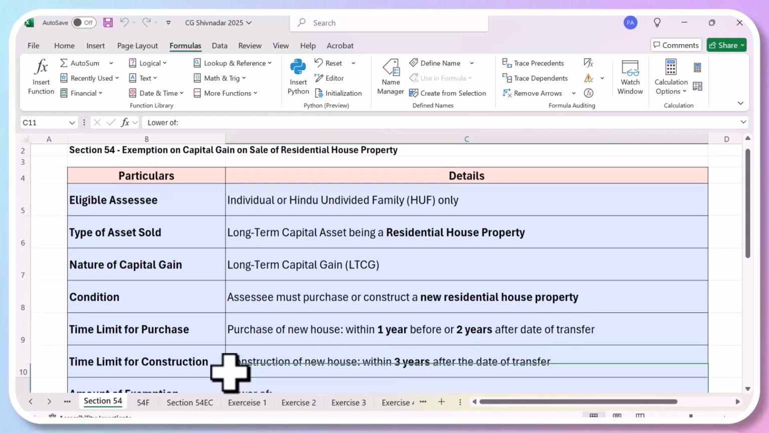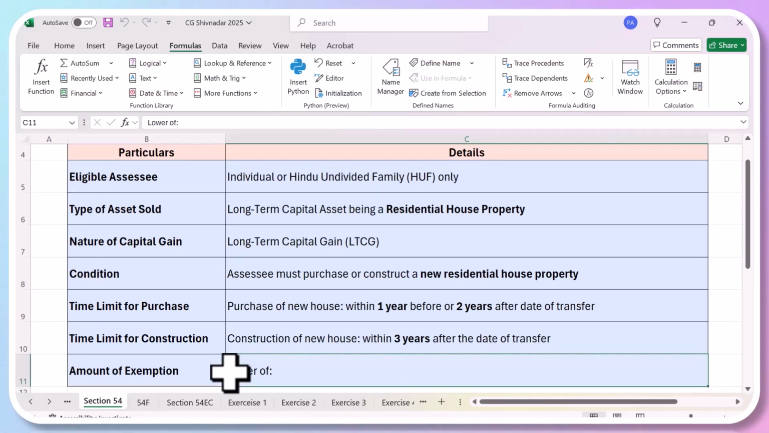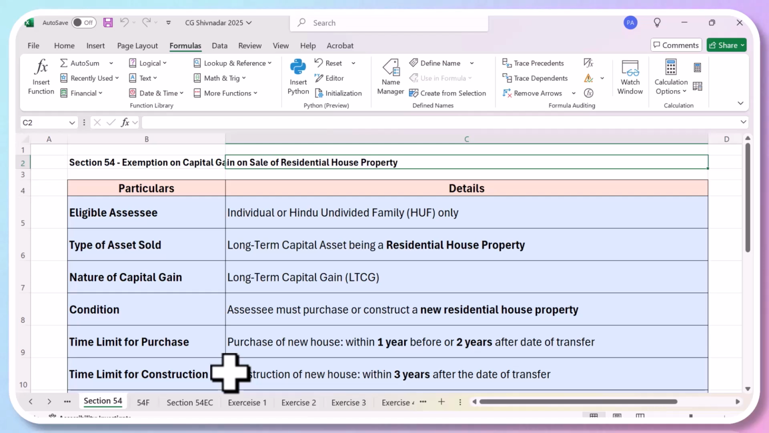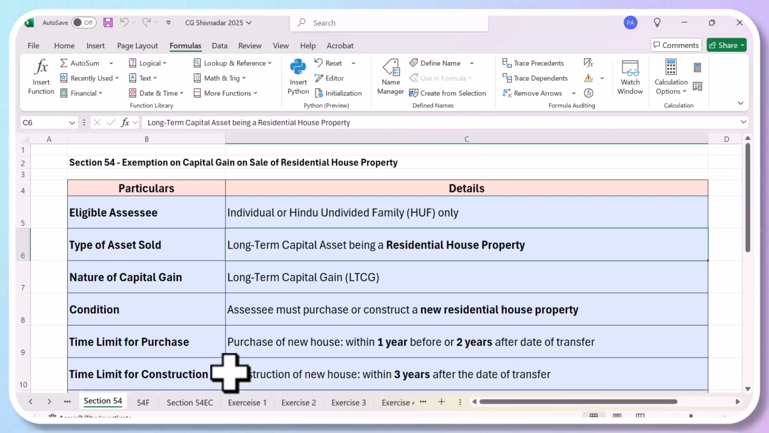So that means, first of all, this benefit is given only to individuals or HUF, and this benefit is only on capital gain on sale of a residential house property, which is classified as long-term capital gain. That means you should have held this asset for more than 2 years. Then this is called long-term capital gain.